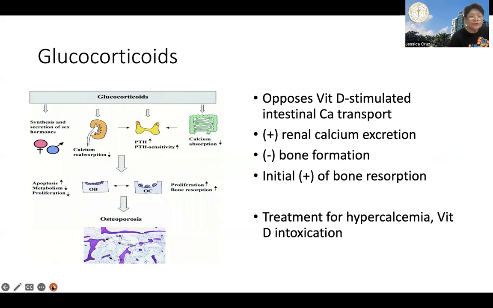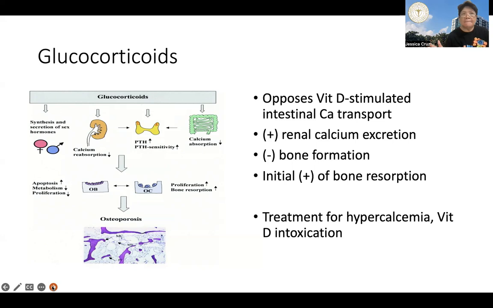It can block bone formation, and at least one of its initial effects is stimulation of bone resorption. No? So these will comprise all the mechanisms by which glucocorticoids on prolonged use have or produce a negative effect on bone.